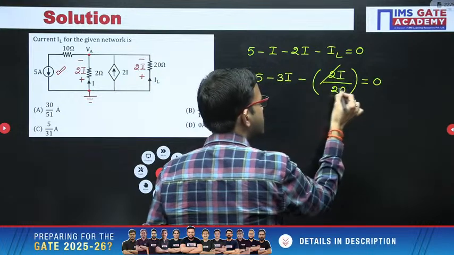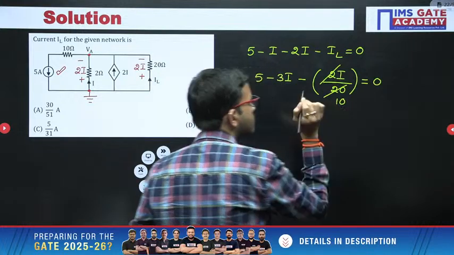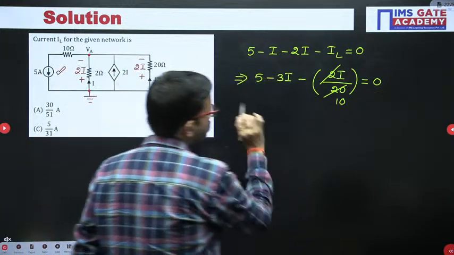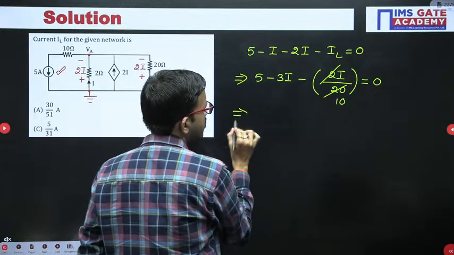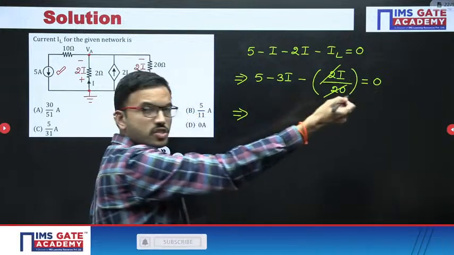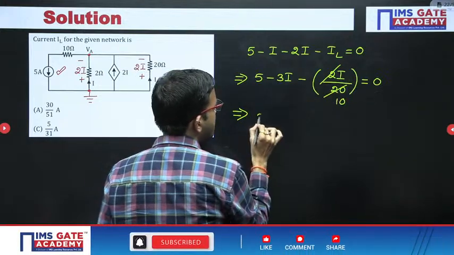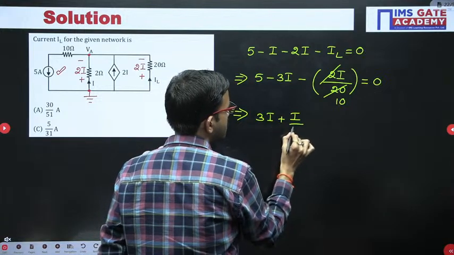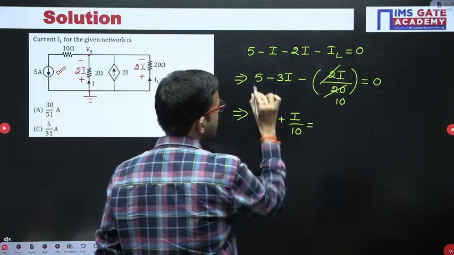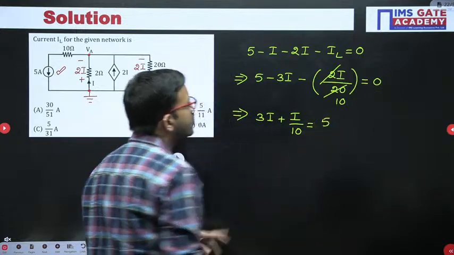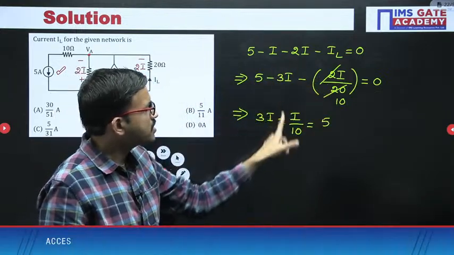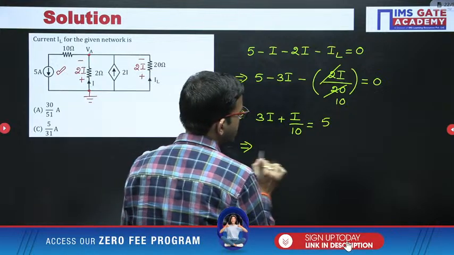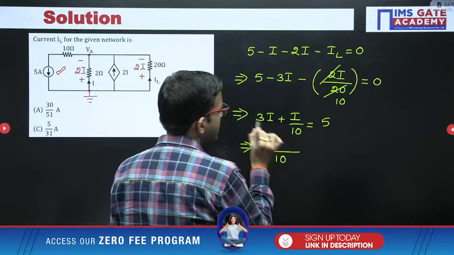So in this case, 2 10 times, 2 10s are 20. Okay, fine. Now here you can do further simplification. I am bringing negative terms to the positive side, then you will be getting 3I plus I by 10 equal to 5. You can do LCM and simplification. Here 10 is the LCM, 10 3s are 30